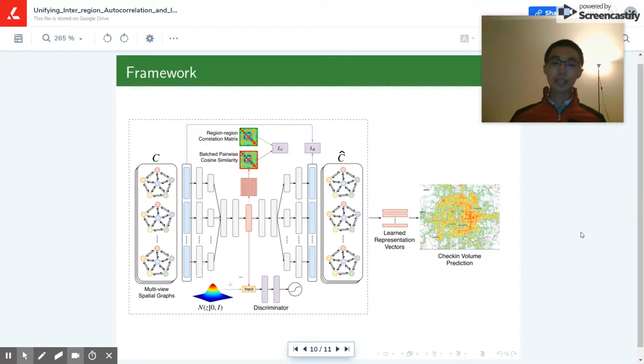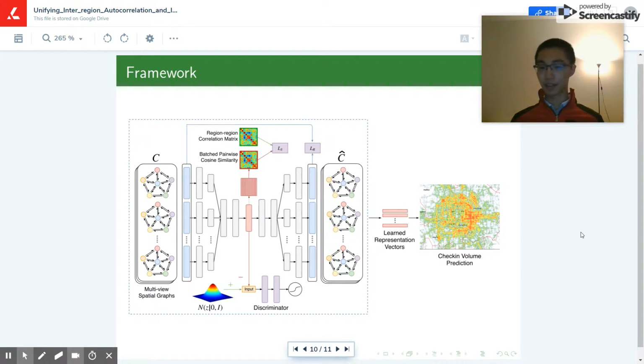So in addition to the collective learning component, we also introduced two adversarial learning components into our entire framework. The bottom one imposes a normal distribution onto our embeddings, and the top one tries to enforce our batched pairwise embedding autocorrelations to match a prior region correlation matrix. We also try to minimize the reconstruction loss, which tries to preserve the intra-region structural information.